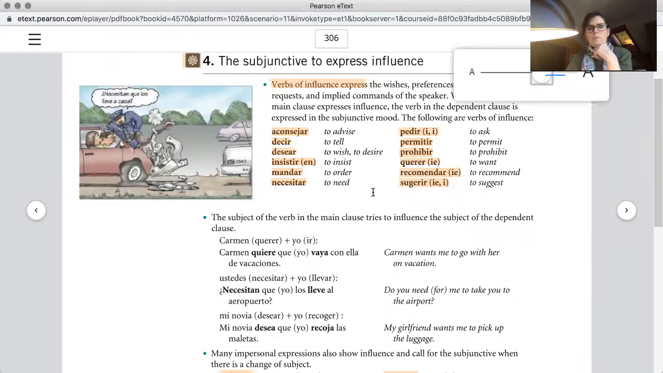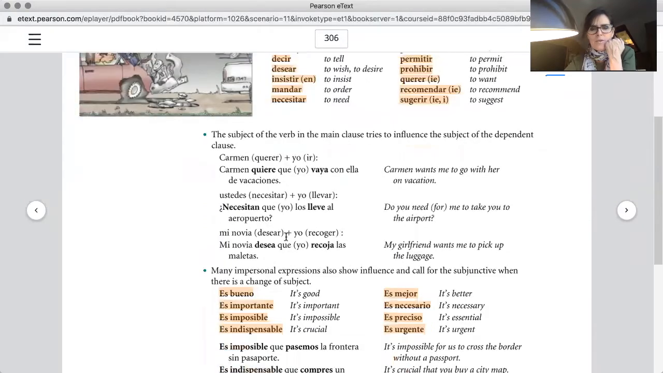These are the verbs that I was telling you before. Aconsejar, decir, desear, insistir. I'm sure that you already know this, but some of you may not have tried it: you can click on it. Necesitar. So you can actually listen to it. Verbs and expressions of influence. Anything that's in orange, you can click on.